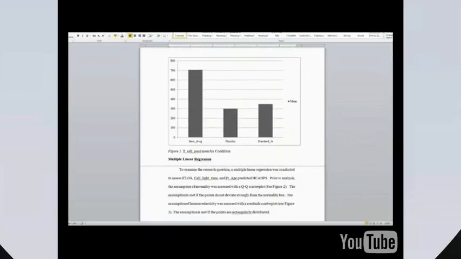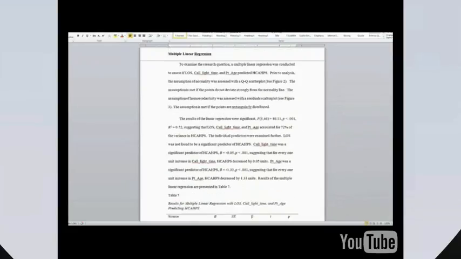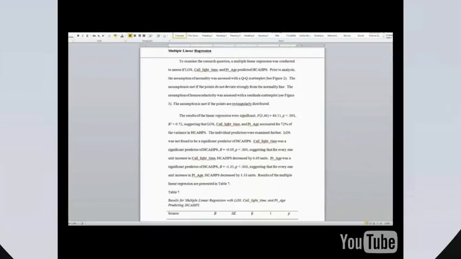In this analysis, a multiple linear regression was conducted to assess whether length of stay, time to respond to a call light, and patient age predicted HCAP scores. In the first paragraph, we look at the assumptions of the analysis by examining both the QQ scatter plot and residual scatter plot. Next, the findings of the regression are presented where the F-test and R-square are reported in APA